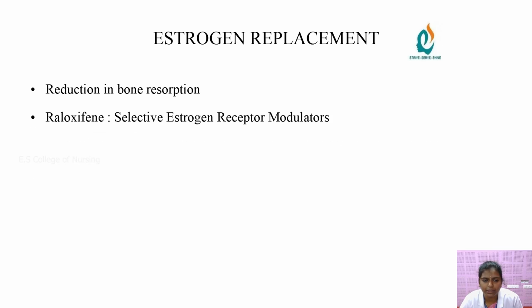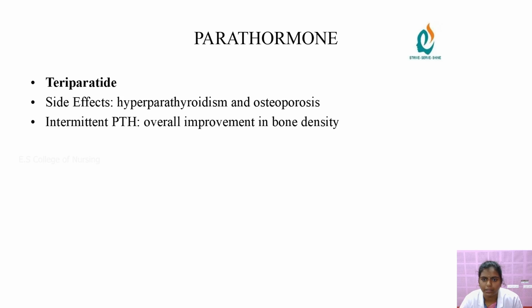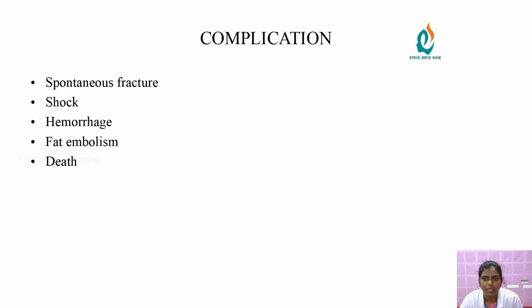Estrogen replacement gives a reduction in bone resorption. Raloxifene, a selective estrogen receptor modulator, is used as an osteoporosis treatment. Then parathormone, teriparatide; side effects include hyperparathyroidism, and in osteoporosis intermittent PTH gives overall improvement in bone density. Complications: spontaneous fracture occurs, and shock, hemorrhage, fat embolism and death. These are the complications of osteoporosis.